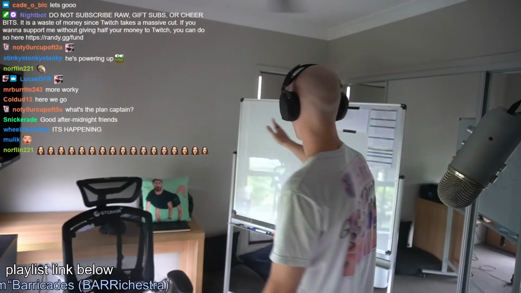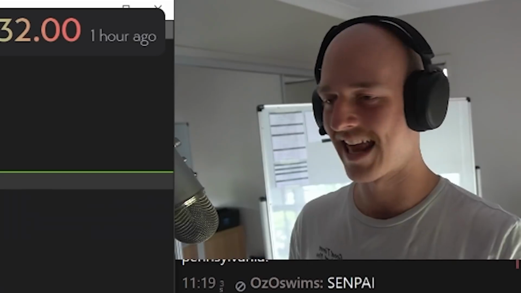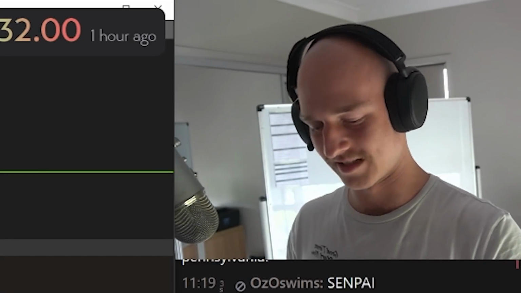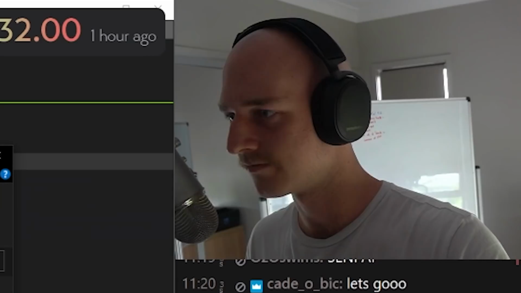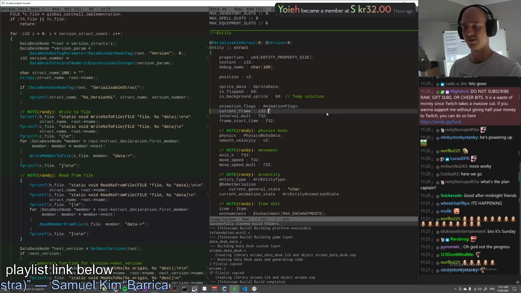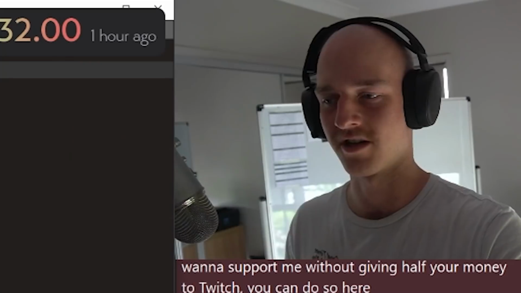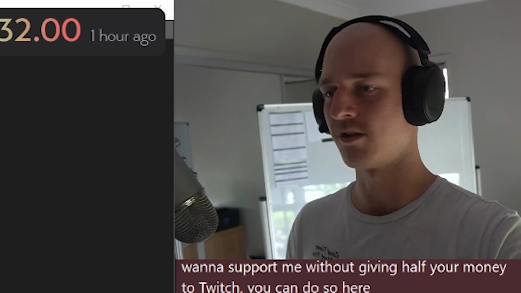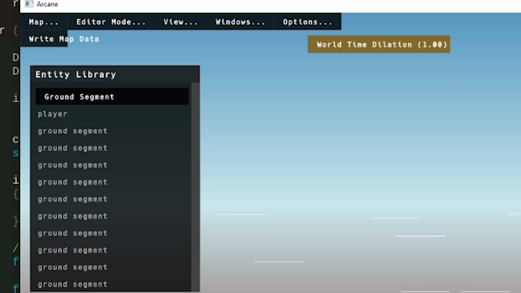That's our motto here. So, before I flip this whiteboard, have a looky at what we got here. Over the weekend, I've been hard at work getting the serialization versioning system working, so let's go ahead and compile this. Right now, we don't have a world. We don't have a map at all. We are on version 0 of the entity struct. We're starting to create the world. We booted up. We placed in some ground segments. You know how it goes. Commit that. Write map data.